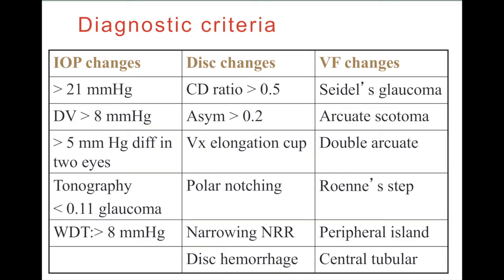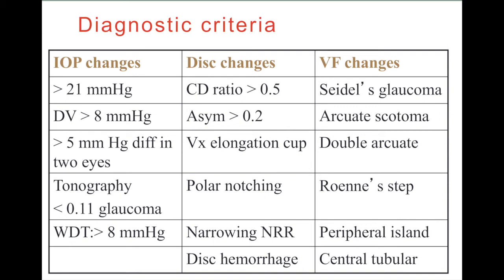Now, the diagnostic criteria for open angle glaucoma are three: intraocular pressure changes, disc changes, and visual field changes. When the intraocular pressure is more than 21 millimeters of mercury, or diurnal variation is more than 8, or if the pressure difference between the two eyes is more than 5, that is also suspicious of open angle glaucoma. If the tonography C value is less than 0.11, or if the water drinking test rise is more than 8 millimeters of mercury, these are all features of open angle glaucoma.